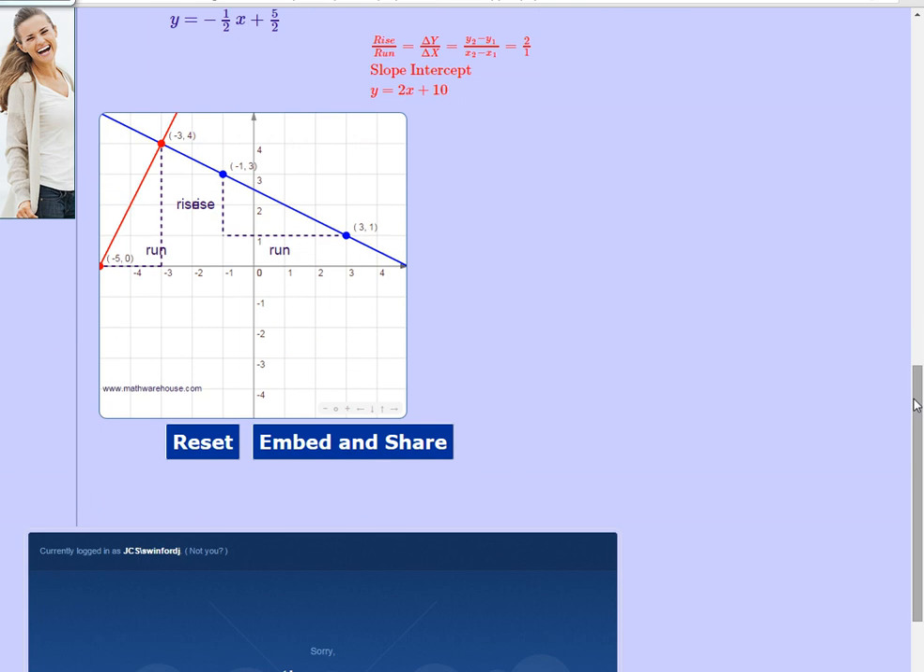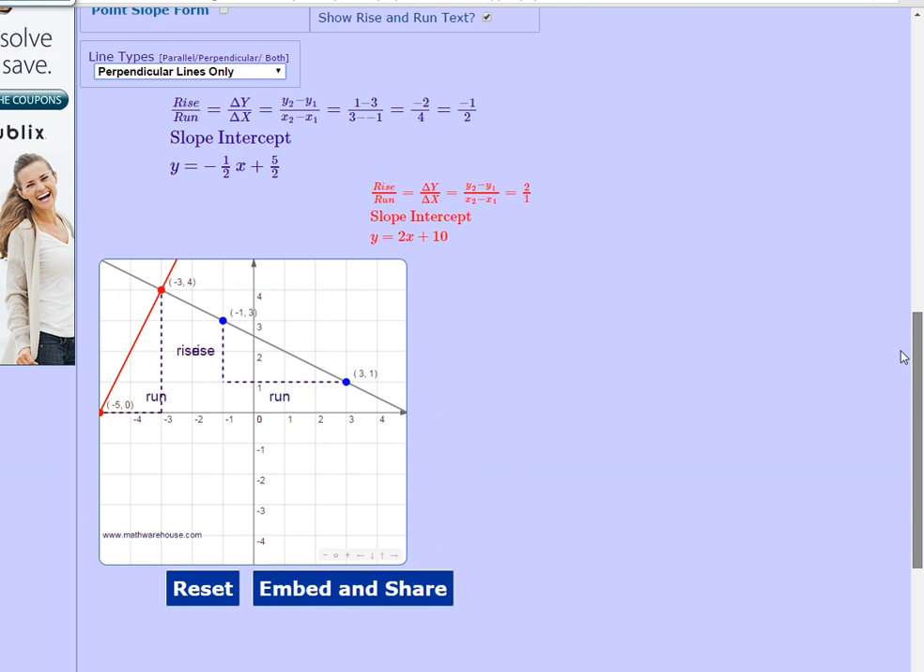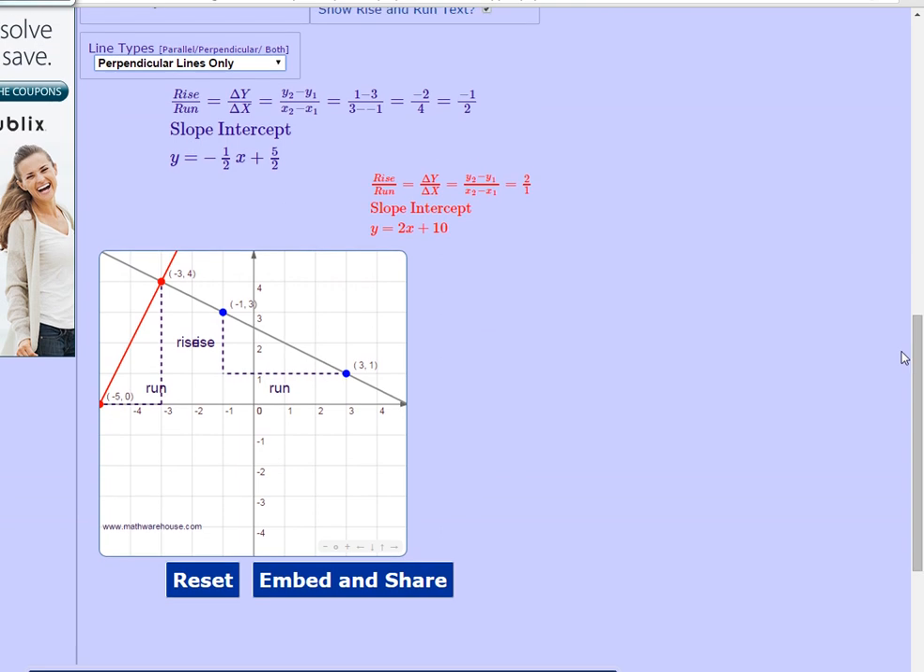Okay, perpendicular lines. Perpendicular lines are lines that cross at 90-degree angles. This is a 90-degree angle. This is 90-degree. It actually forms four 90-degree angles, right? If two lines are perpendicular, you have four 90-degree angles. Now, their slopes. Let's scroll up here and see what it tells us. Okay, here we go. My gray line here has a slope of -1/2. My red line has a slope of +2/1.